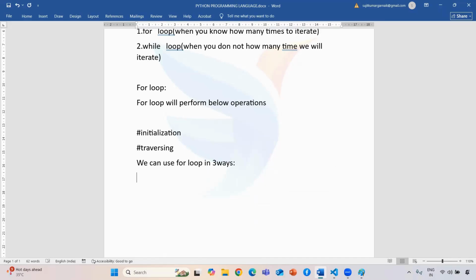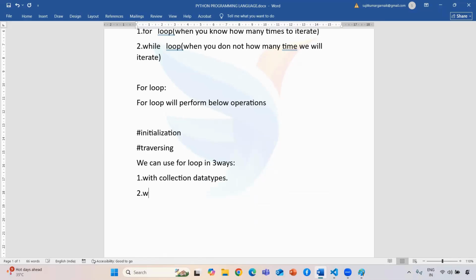Okay, what are the three ways? The first one is with the collection data. It means if you are creating a collection data type, string, list, tuple, set, and dictionary, on that you can directly run the loop with the help of your variable name.